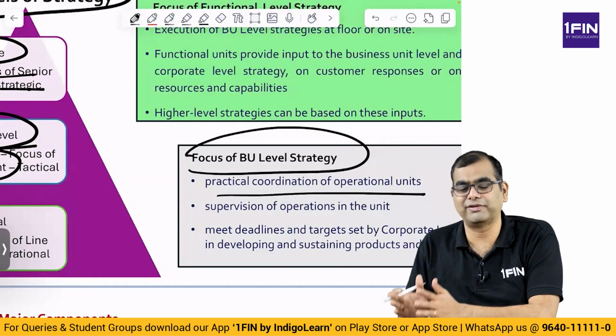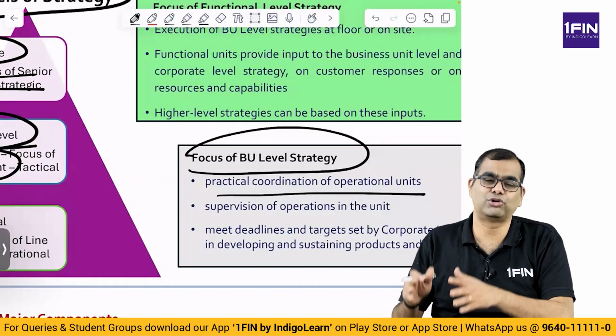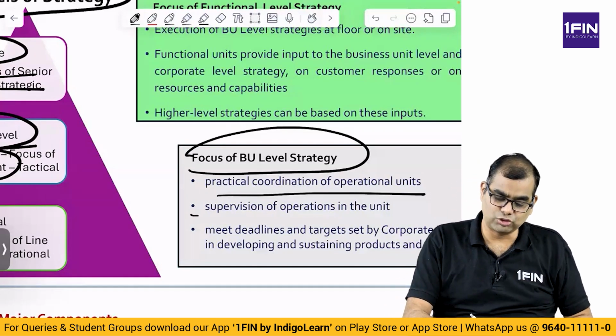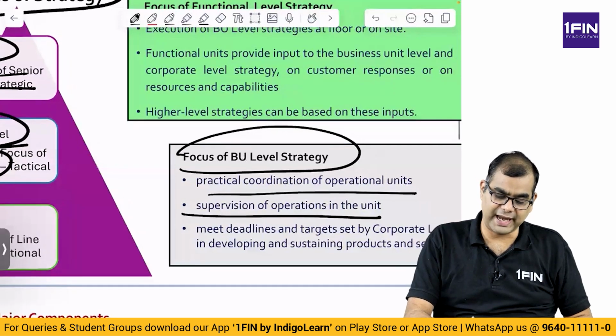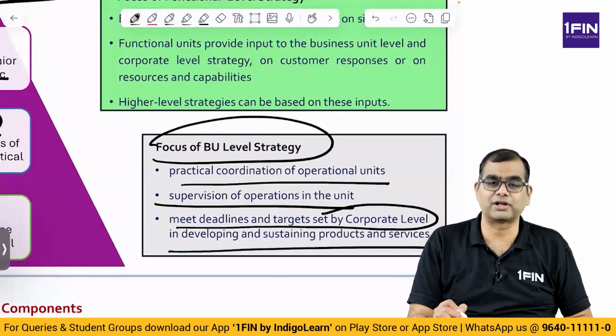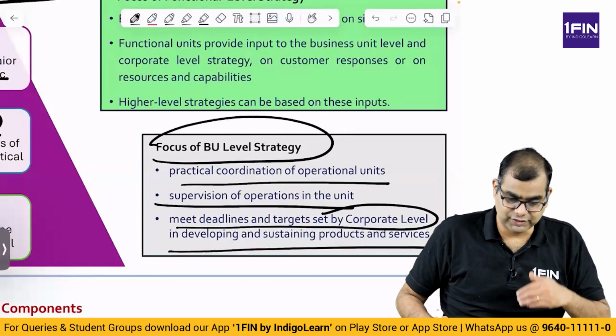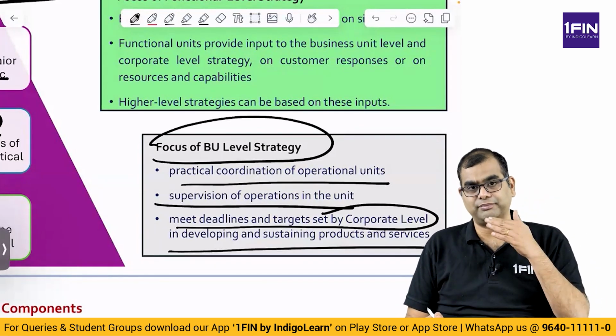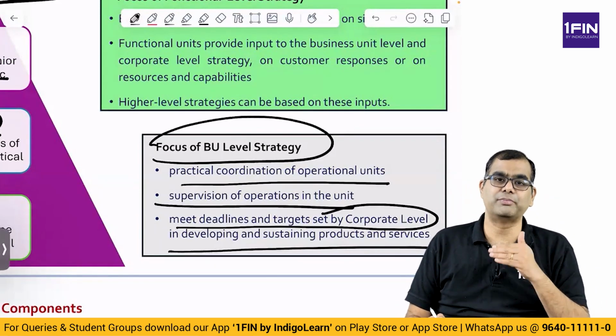They will tell them, this is what we want to achieve, this is what we want to be, this is what has to happen. They supervise the operations in the unit, and they meet deadlines and targets set by the corporate level in developing and sustaining products and services. So the board sets the targets, the SBUs meet the targets.